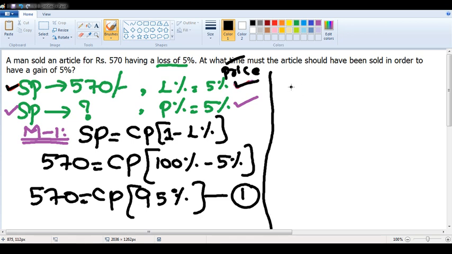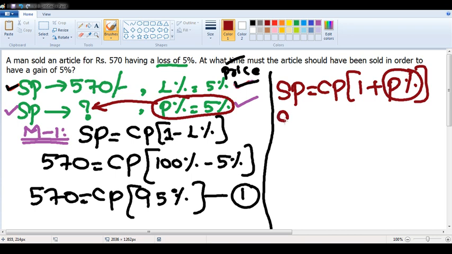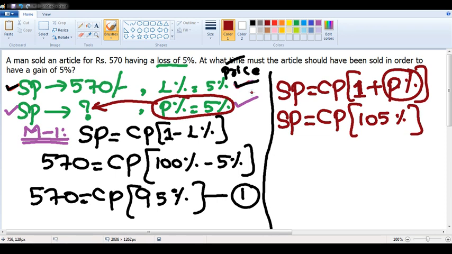Similarly, we also wrote one more notation in our previous class: selling price is equal to cost price into 1 plus profit percentage. When the profit is 5%, I don't know what the selling price is. That is what I am finding, so I will call it SP itself. So SP is equal to CP into 100 plus 5%, that is 105%. This I call equation 2. I am interested in finding the value of SP. That is what is asked in the question.